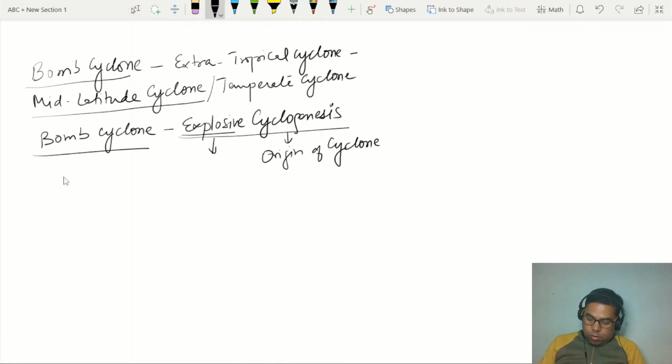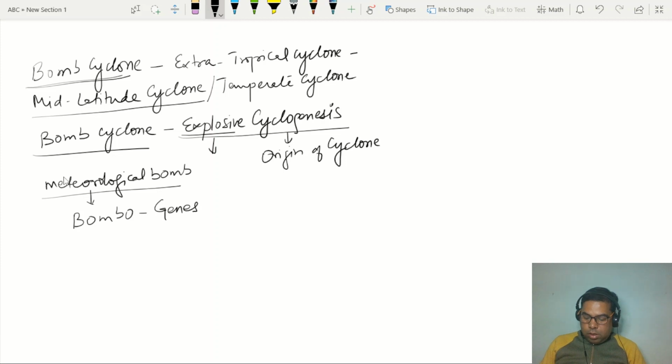This is also called a meteorological bomb, because this is related with the meteorological condition, or as I'm using the word, atmospheric condition, right? It is also called bomb cyclone. This is also called bombogenesis. Again, genesis is origin.